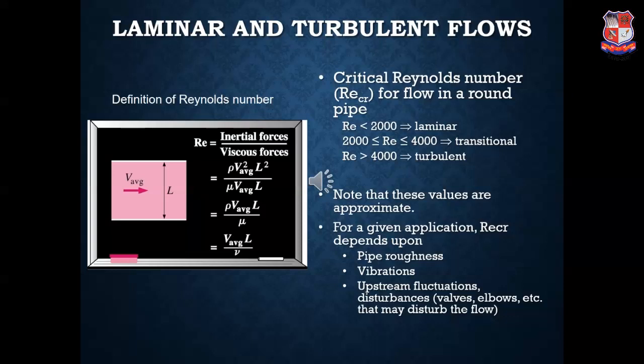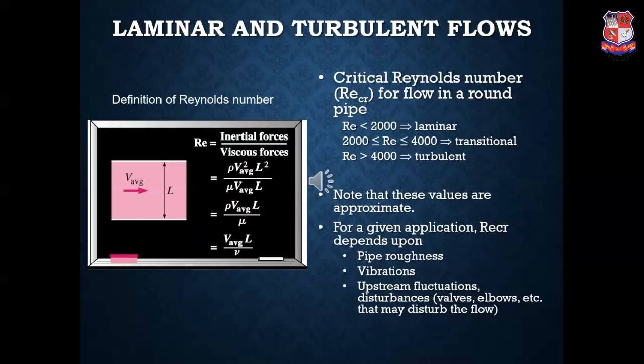At those places, the flow gets critically disturbed and may change from one type of flow to another. Its behavior will change, its velocity may change, its discharge may change. Why? Because there are physical disturbances in the direction or in the path of the flow. Hence, we generally have to check all these parameters when considering the critical Reynolds number.